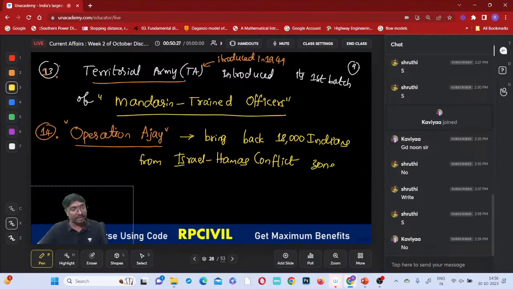So you may get a question, right? Which of the following operations is launched by the Indian government to evacuate? Executing means killing actually, not execute, evacuating. Okay. So evacuating the Indians from these Israel-Hamas conflict zones, which operation? Operation Ajay. Okay.